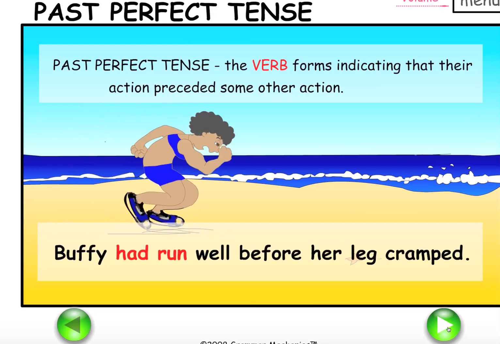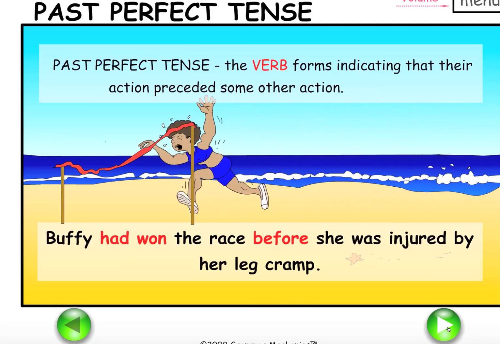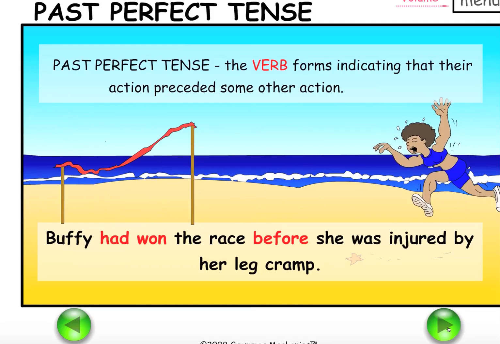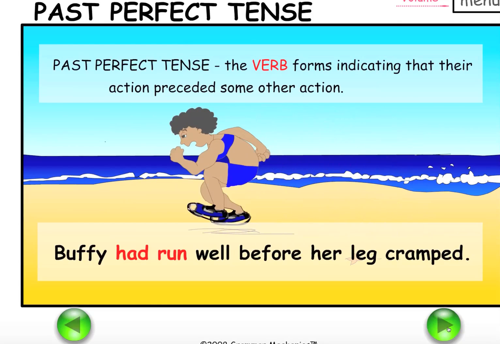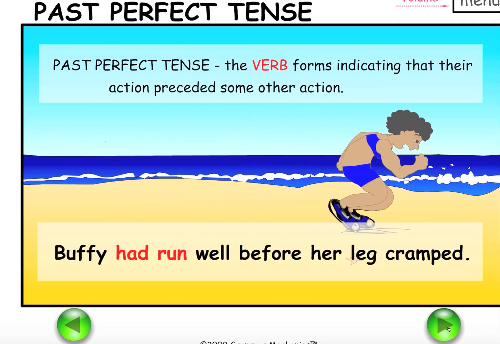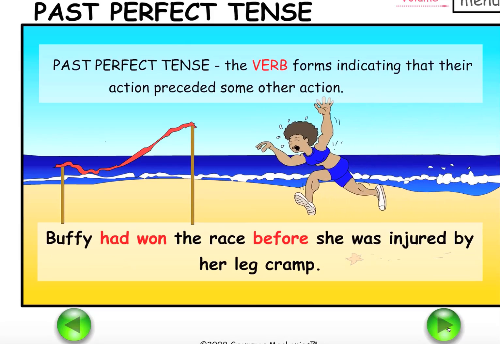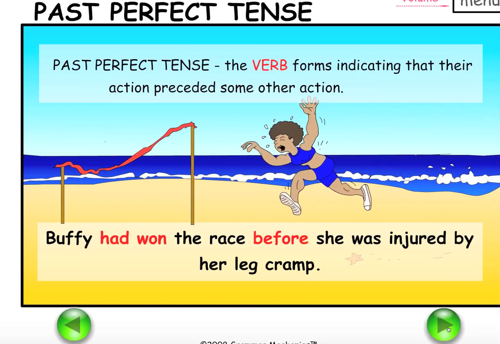The past perfect tense is the verb form indicating that their action preceded some other action. Buffy had run well before her leg cramped. Buffy had won the race before she was injured by her leg cramp.